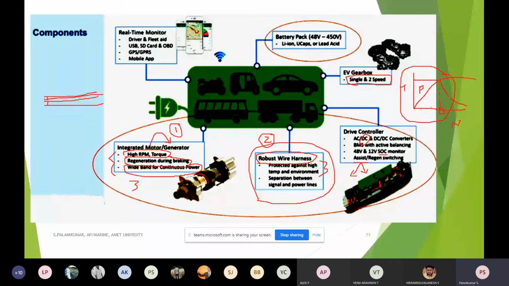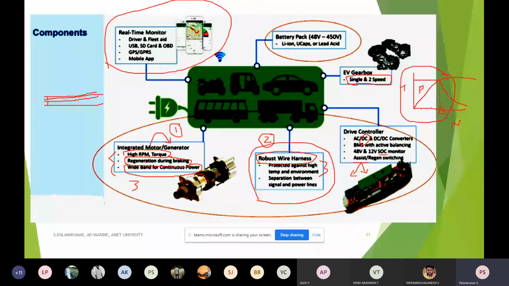Already we have discussed what a battery pack is: lithium ion, ultra capacitors (U caps), or lead acid, whatever battery we are using. We already have some fundamentals, starting from a mono cell to how a battery pack is constructed. Beyond these five units, there is a very important sixth unit, which is real-time monitoring. This helps a lot.